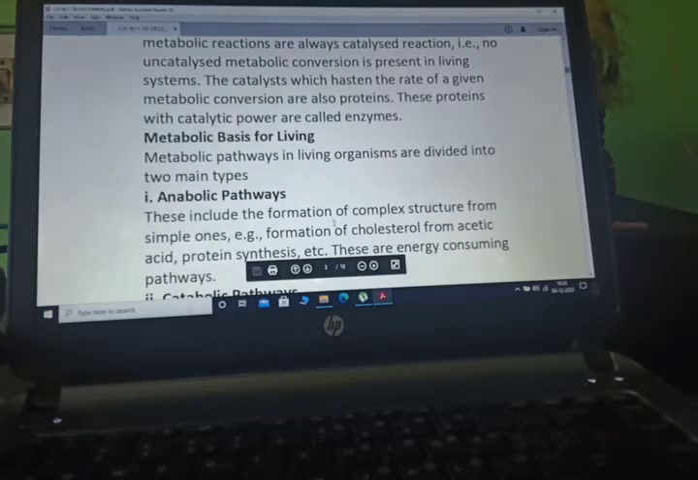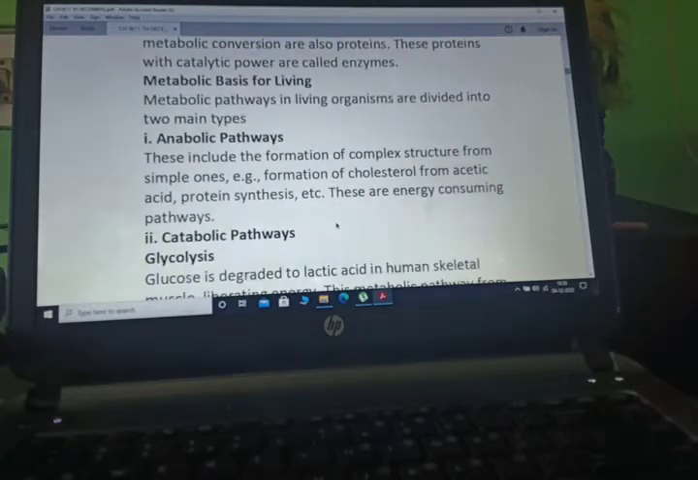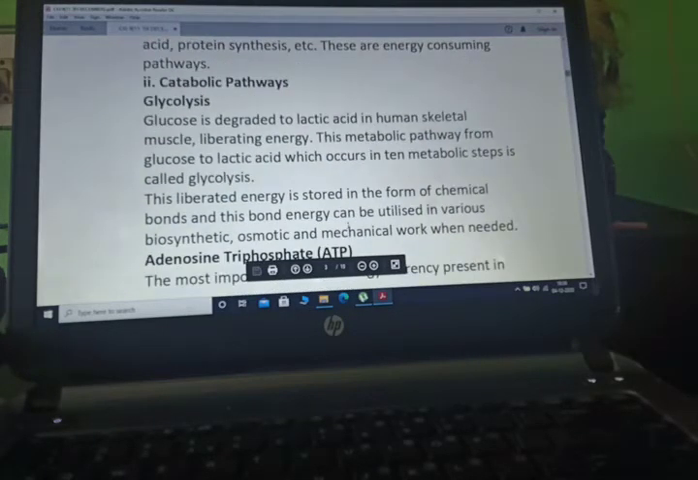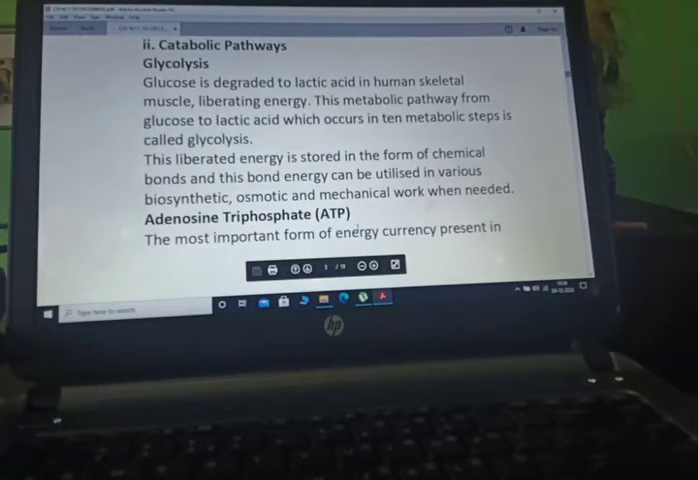Now metabolic basis for living. Metabolic pathways in living organisms are divided into two main types, anabolic and catabolic. Anabolic pathways include the formation of complex structures from simpler ones, for example formation of cholesterol from acetic acid, protein synthesis, etc. These are energy consuming pathways. Catabolic, like glycolysis, in which glucose is degraded to lactic acid in human skeletal muscle, liberating energy. This metabolic pathway from glucose to lactic acid, which occurs in 10 metabolic steps, is called glycolysis.